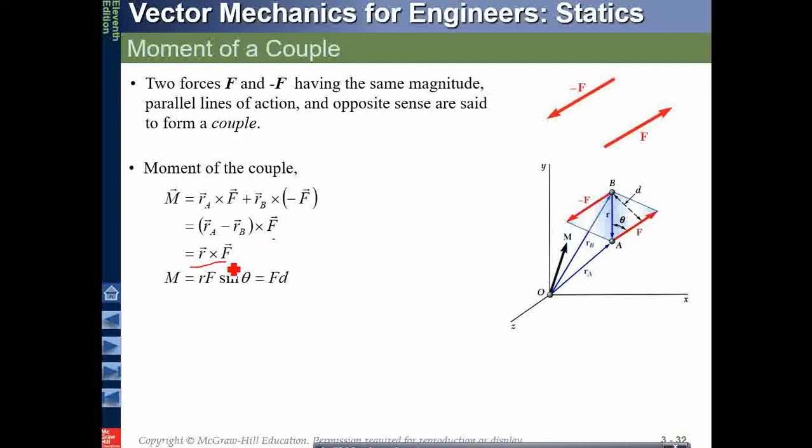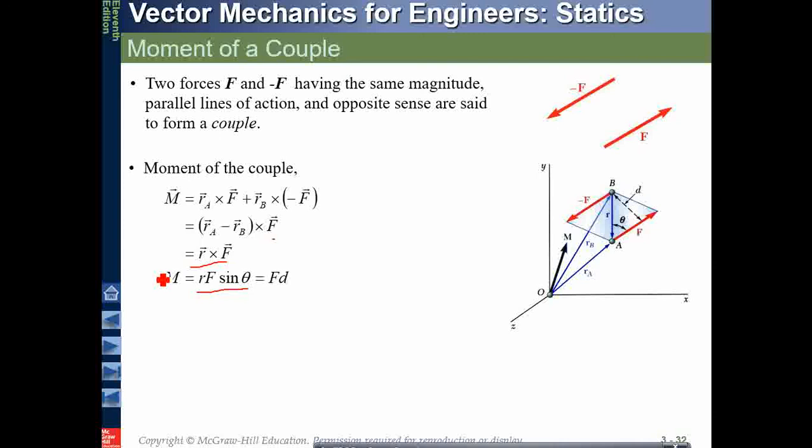So R times F is the moment between the two forces, magnitude F and minus F. Okay, and RF sine theta is the same principle that we are used to apply. That means if this theta is equal to 90 degrees, we'll be having D, that means the perpendicular distance between the two, if this is 90 degrees. If this is smaller than that, then the moment will be lesser.